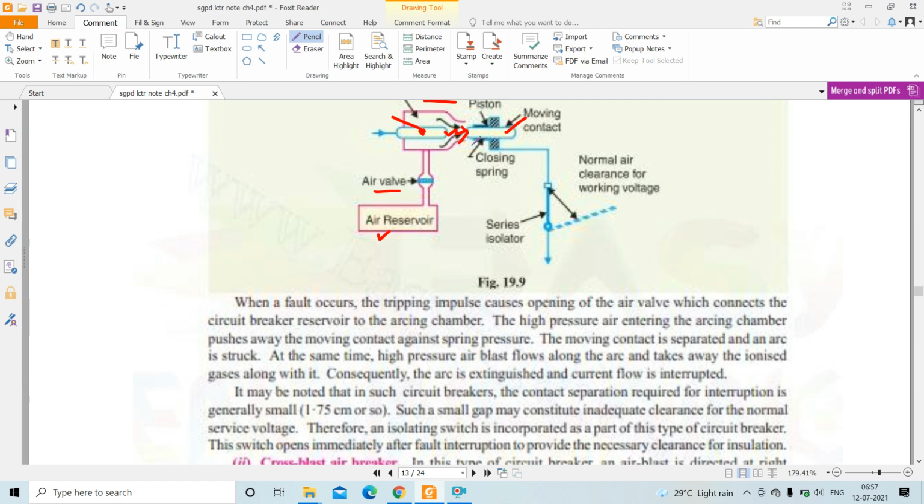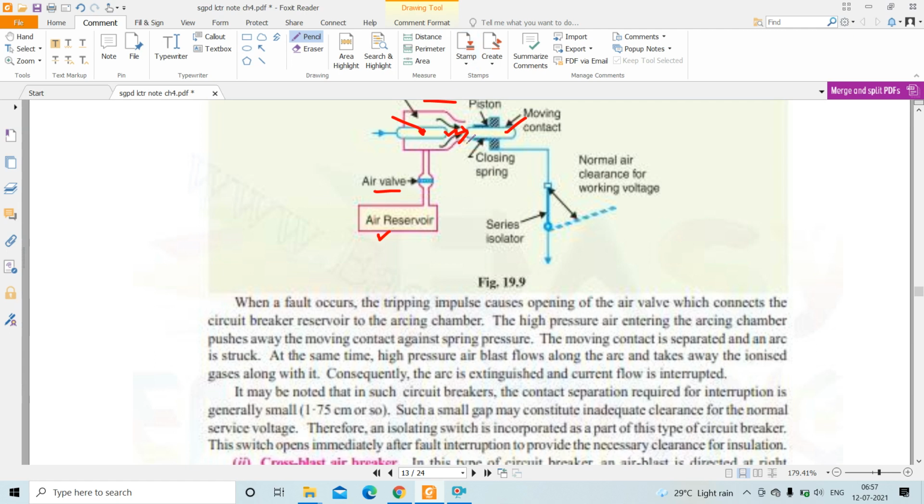So one important note point is there. See, the contact separation required for interruption is generally small in this type of air blast circuit breaker. So such a small gap may constitute inadequate clearance for the normal service voltage.